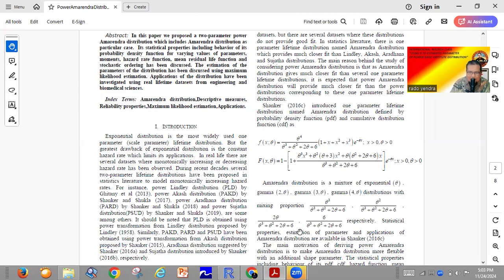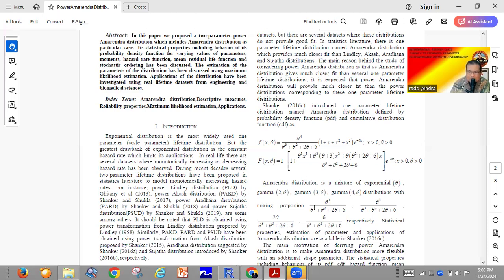If we check, this proportion is the same as the Rama Sukhadha distribution.